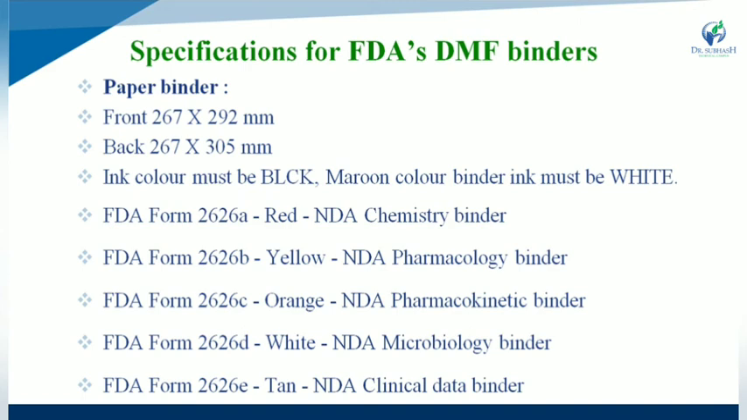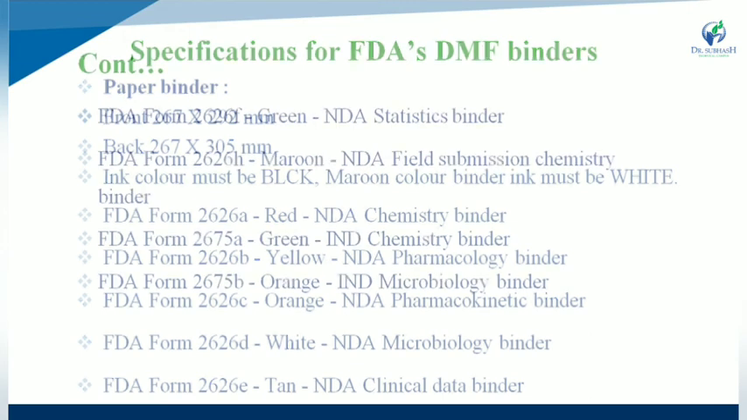Next one is form number 2626C, that is orange in color and used for the NDA Pharmacokinetic binder. Next one is 2626D, that is white in color, the NDA Microbiology binder. And last one is 2626E, where one type of tanning is present, and that is the NDA Clinical Data binder.